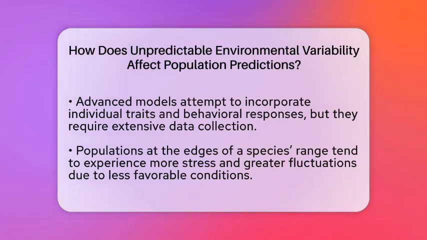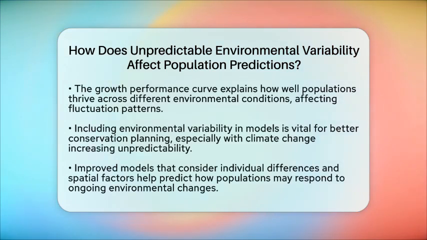Including environmental variability in models is really important, especially as climate change makes conditions more unpredictable. Better predictions help conservationists and managers decide how to protect vulnerable populations. They can identify which populations are most at risk and plan actions accordingly. In the end, unpredictable environmental changes make predicting population trends more complicated because they cause fluctuations in survival and reproduction.